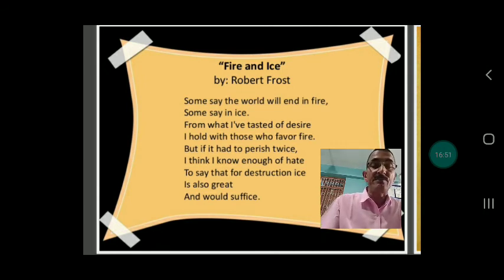So lastly it says, I think I know enough of it to say that for destruction ice is also great and would suffice. Here the poet has also expressed negative feelings like hatred, in himself and in people around him.